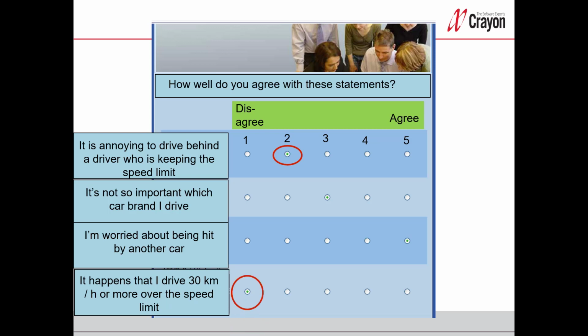And here also disagree on the question about it being happy to drive 30 km per hour above the speed limit. And I suppose a person who likes to drive fast instead agrees on both these 2 questions. If so, then the 2 questions are correlated to each other, and we will see that in the factor analysis later on. Then these 2 questions will be placed in the same group.